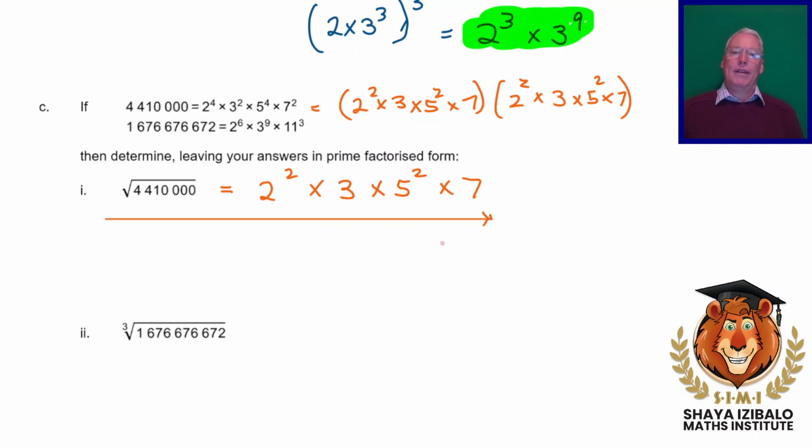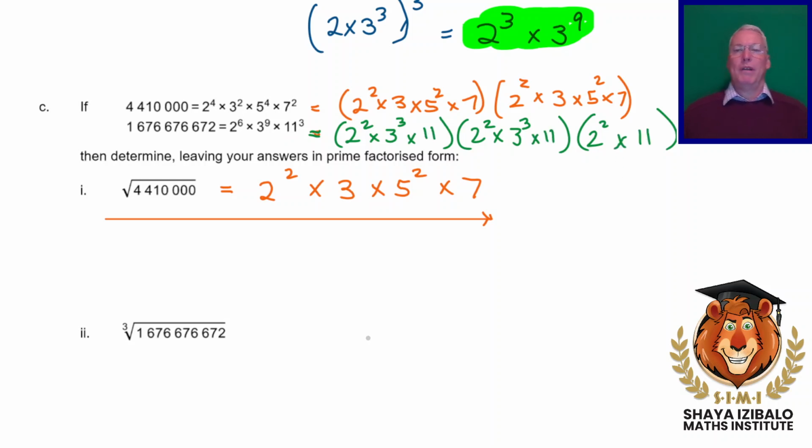The next one, we want a cube root. So the cube root means that we would divide this into 3 brackets this time. How many 2s can I put in each bracket? If I've got 6, I can put 2 2s in each bracket. How many 3s can I put in each bracket? 3 3s in each bracket. And how many 11s can I put in each bracket? Just 1.